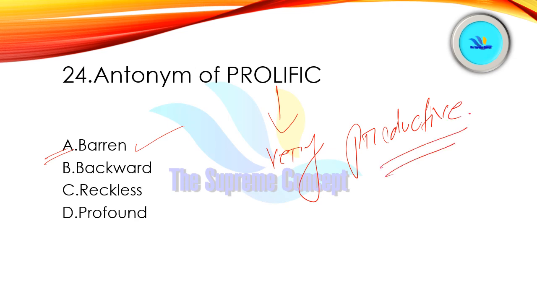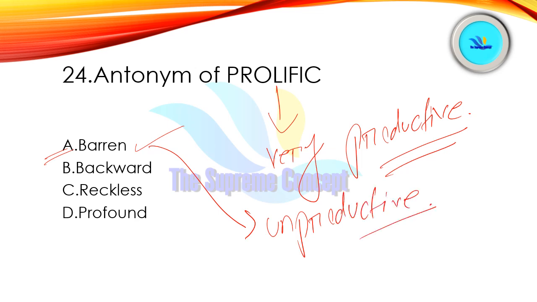All right. And barren, we all know, means unproductive. So obviously the antonym of the word prolific would be barren, right?